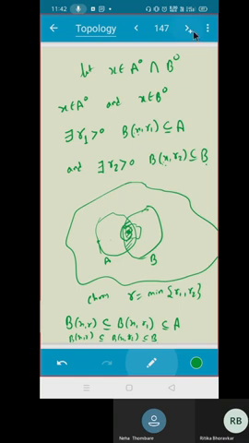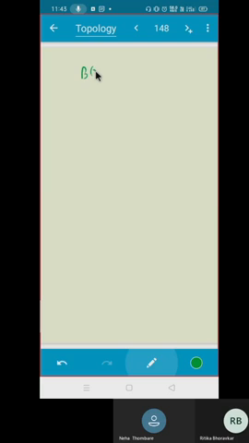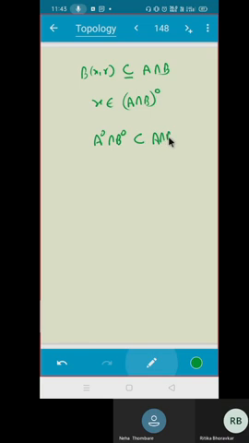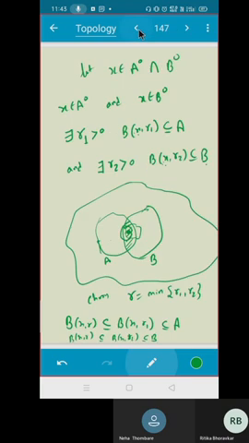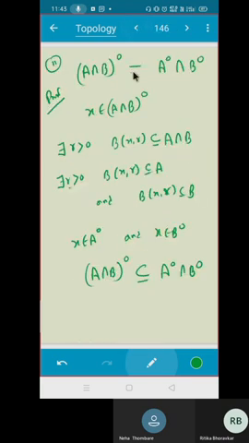So what can I say? BXR belongs to A intersection B. So what is X? X belongs to the interior of A intersection B. Very nice. So what did we prove? A interior intersection B interior is contained in A intersection B interior. Is that okay? So what did we prove? We proved equality. Is that okay?